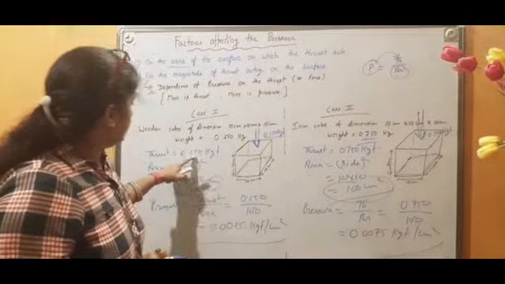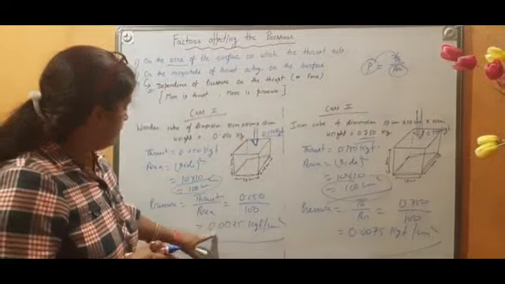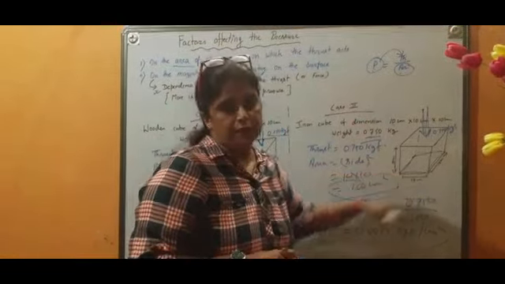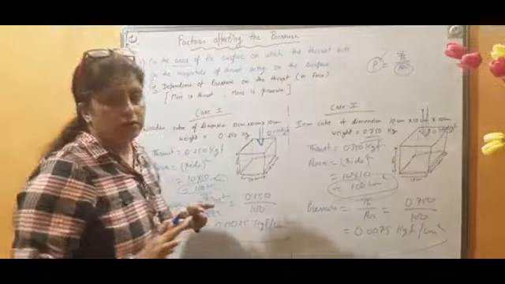Okay, now here thrust is less, that's why pressure is less. Here thrust is more, so pressure is more on the surface. I hope this concept is clear now.